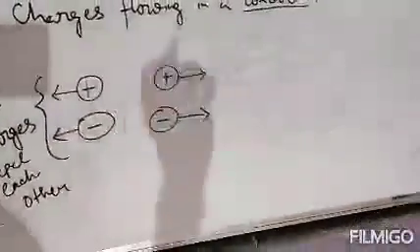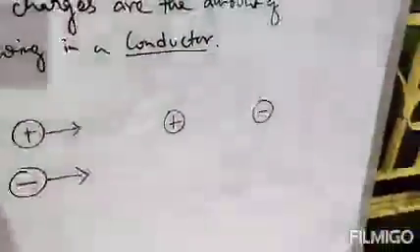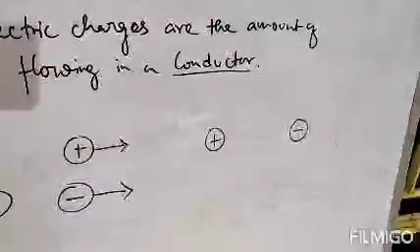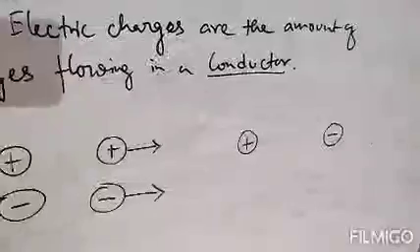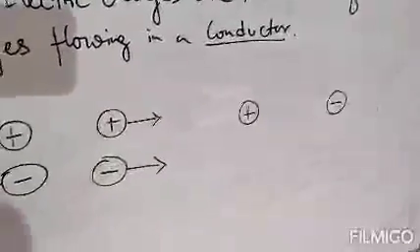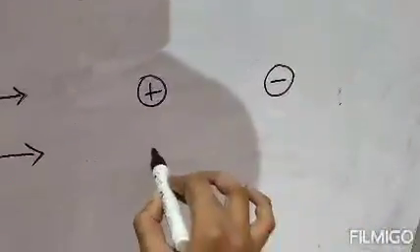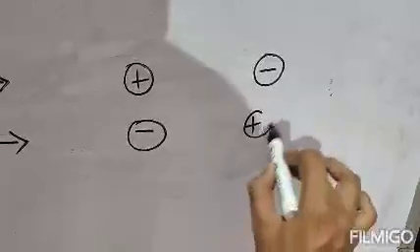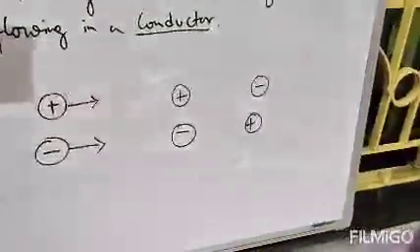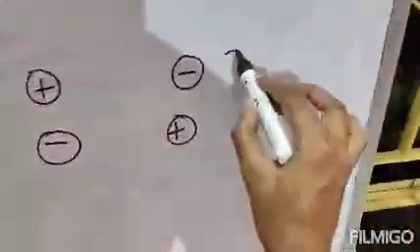Next type is unlike charges. Unlike charges means if one charge is plus, then the other charge should be minus. That means if one is a positive ion or cation, then the other should be an anion or negative ion. That means plus minus, or minus plus.